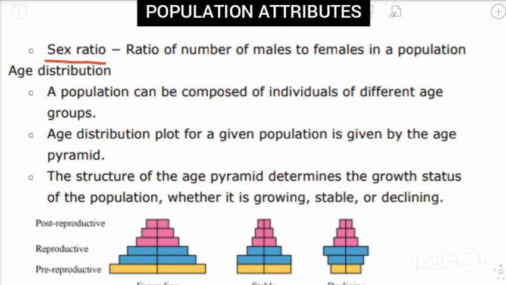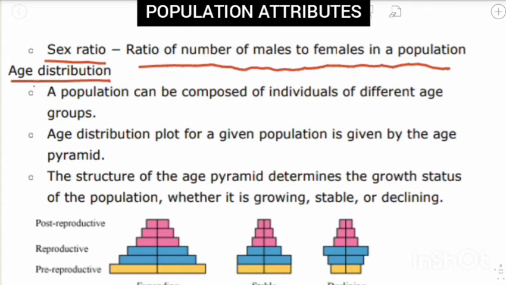Sex ratio. What is sex ratio? Ratio of number of males to females in a population. It is the ratio of the number of males to the females. Number of males divided by females gives the sex ratio. This is the method to find out the sex ratio.